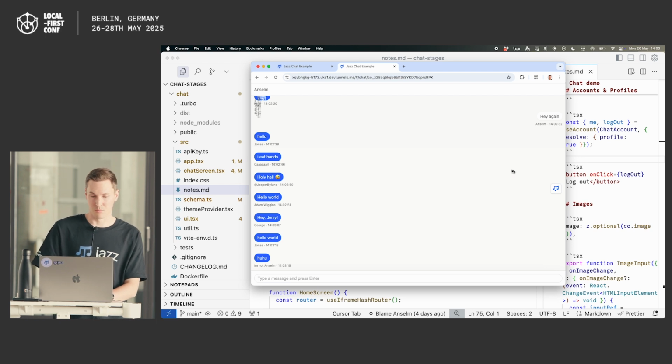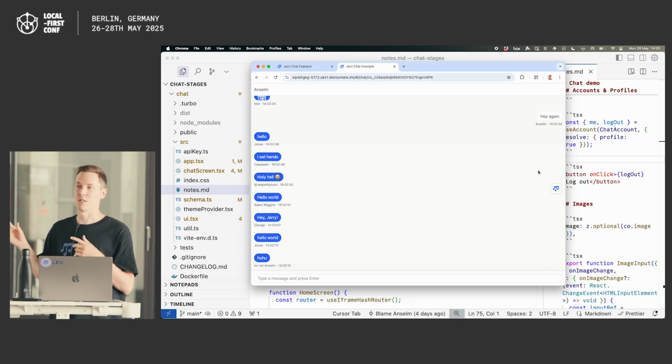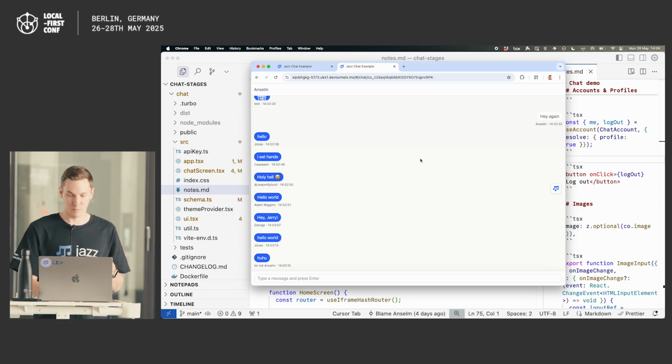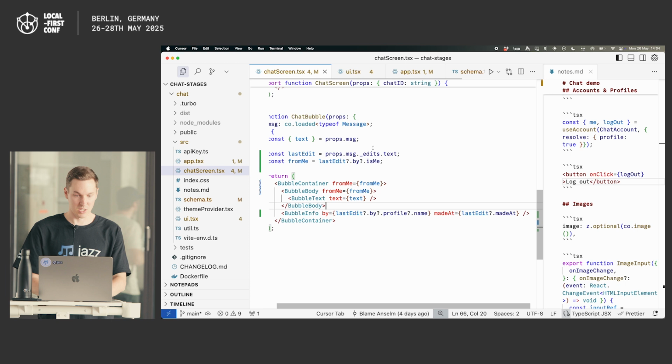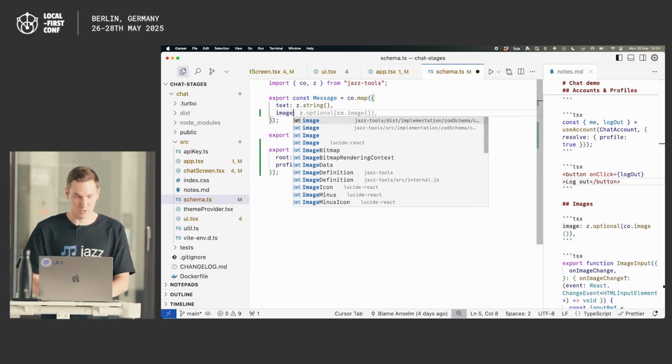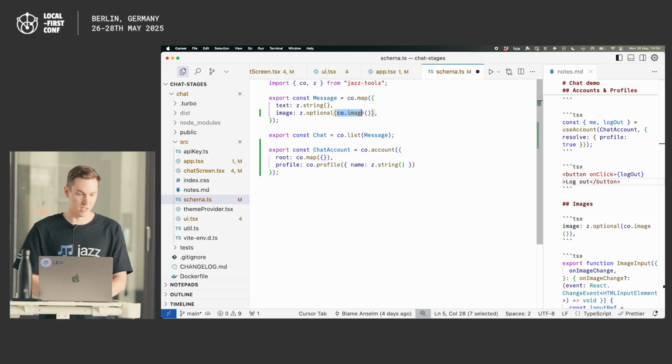For example, something else that's usually quite hard to do, but every chat app needs, a lot of other kinds of apps need, are images and files. So how would you do something like that? Again, in a normal app, once you start adding file uploads, it gets really complicated. You need to probably put them in some kind of blob storage, and then you need to remember the ID of that thing, put it in your database, fetch it on the client. Uploading itself is really tricky. With Jazz, if we want the ability to add images to our chat messages, all we need to do is go to the schema and say, well, we want an image, and it's another built-in thing.